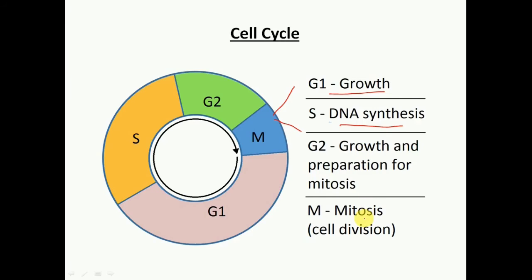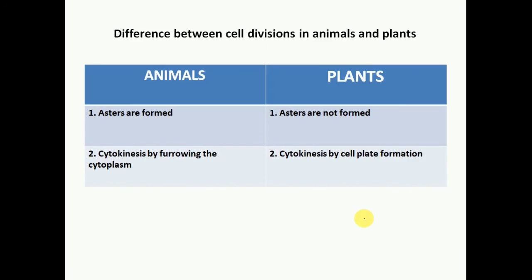And the next is mitosis, which we already saw previously. So this was our cell cycle. So we have already understood what is cell cycle and cell division. Now the next thing that we will learn is the difference between mitosis in animal cell and plant cell.